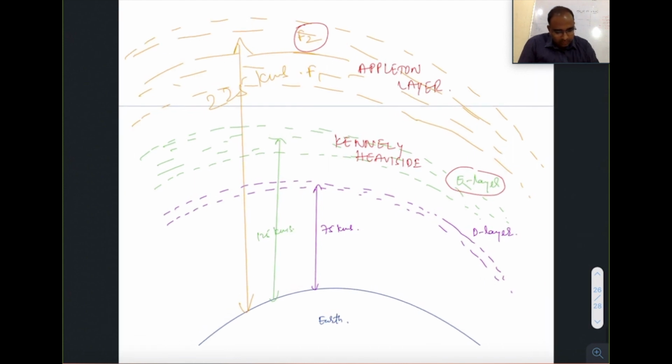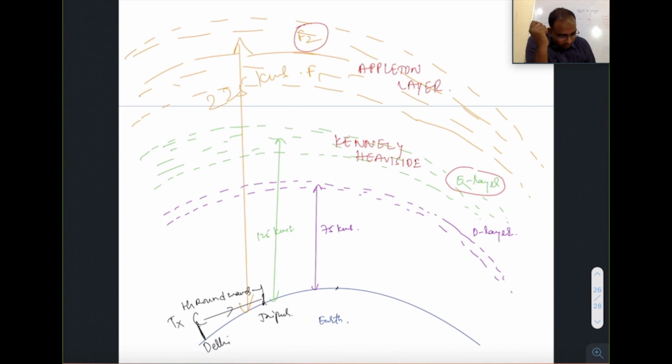Now, going into details, if this is the transmitter in Delhi and this is Jaipur, the line of sight waves reached only here, all the ground waves had range only up to here.